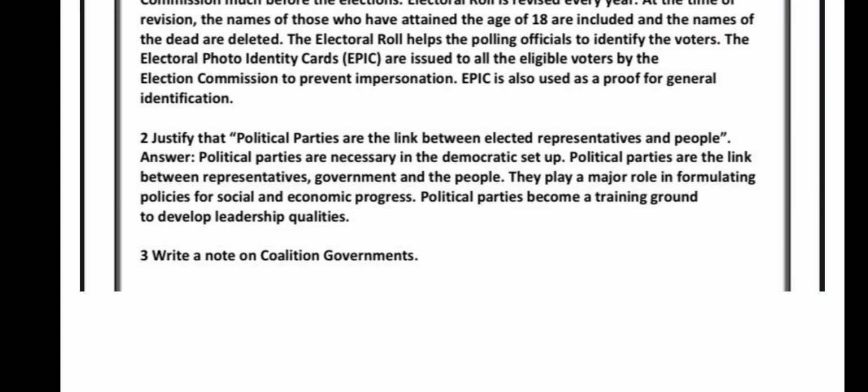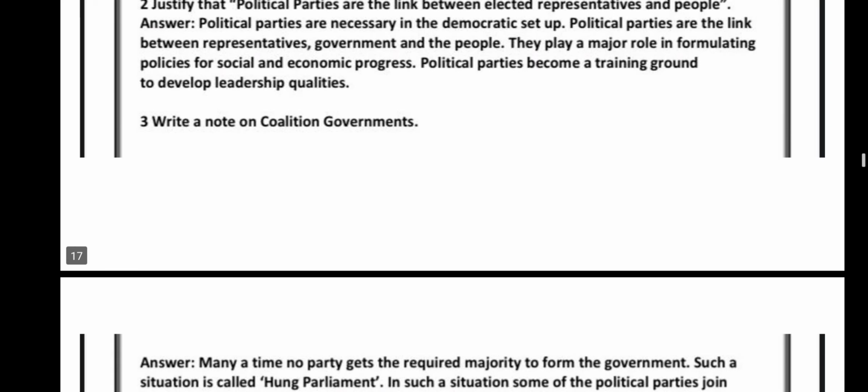Justify, the political parties are the link between elected representatives and people. Political parties are necessary in the democratic setup. Political parties are the link between representatives, government, and the people. They play a major role in formulating policies for social and economic progress. Political parties become a training ground to develop leadership qualities.